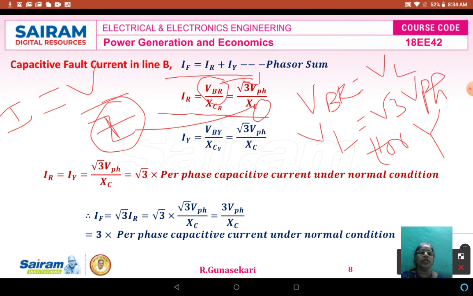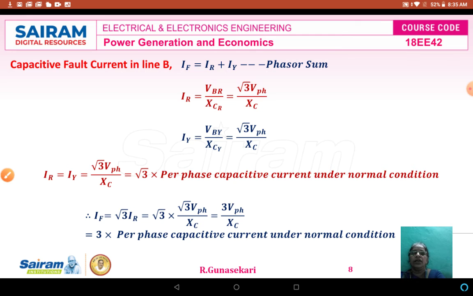So therefore IR equals VBR divided by XCR, that is equal to root 3 V phase divided by XC. Similarly, IY is equal to the line voltage VBY divided by XCY. XCY equals XC, and the line voltage is equal to root 3 V phase. Therefore IY is equal to root 3 V phase divided by XC.